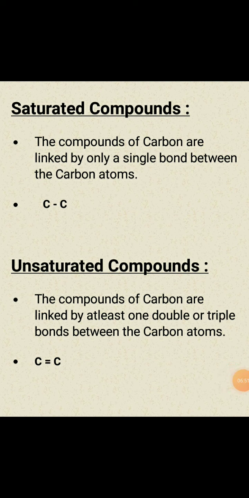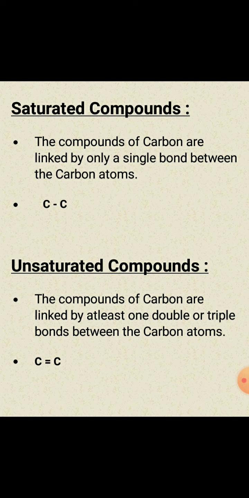So the compounds of carbon which are linked by only a single bond between them are said to be saturated compounds. You need to remember the definition. The compounds of carbon which are linked by a single bond between the carbon atoms are called saturated compounds. Single bond means they will be sharing only one electron.